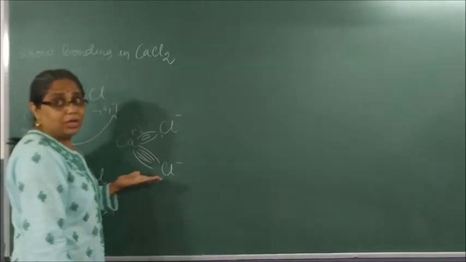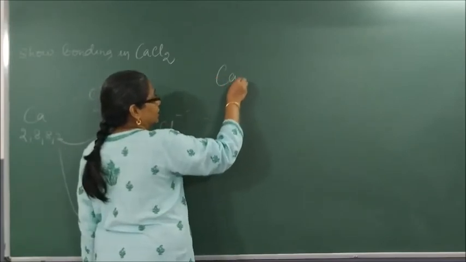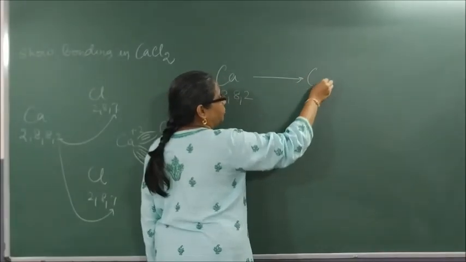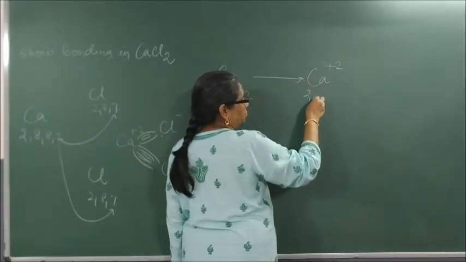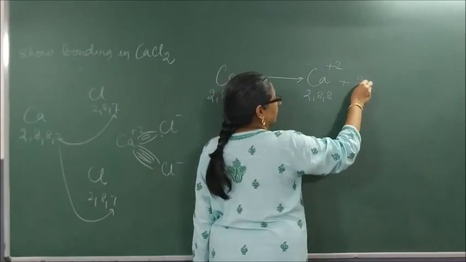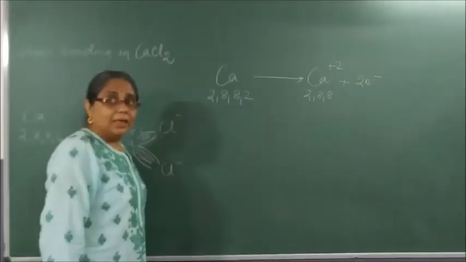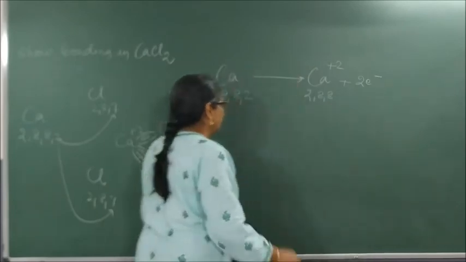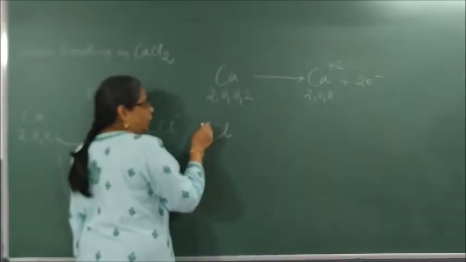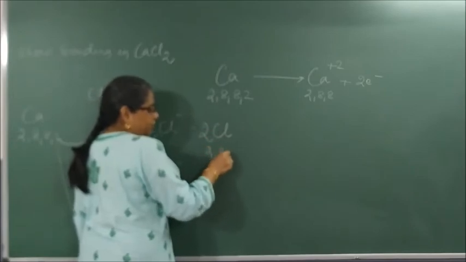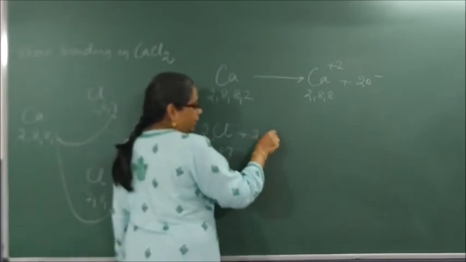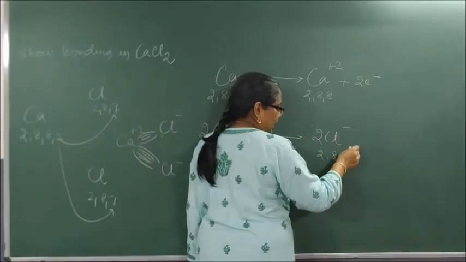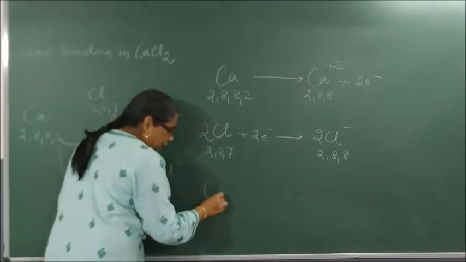Okay, no extra effort. So now please write: Ca 2, 8, 8, 2 will form Ca plus 2, which is 2, 8, 8, plus 2 electrons. This electron cannot be minus 2. Electron always has a charge of minus 1. Now, Cl. How many Cl are we taking? 2 Cl, 2, 8, 7. This will take 2 electrons to become 2 Cl minus, 2, 8, 8. Fine?